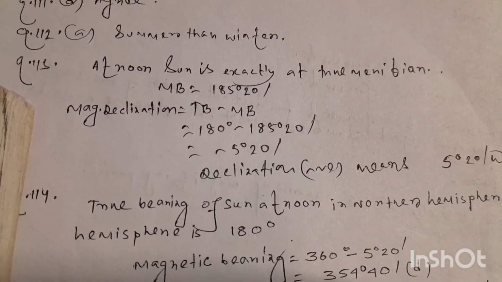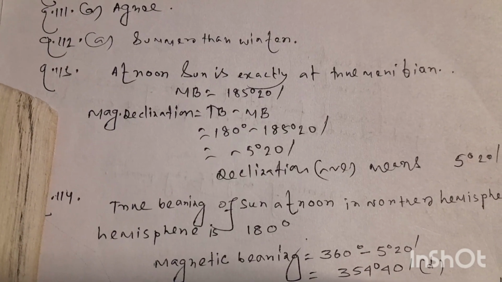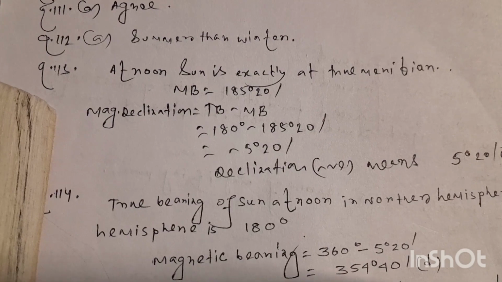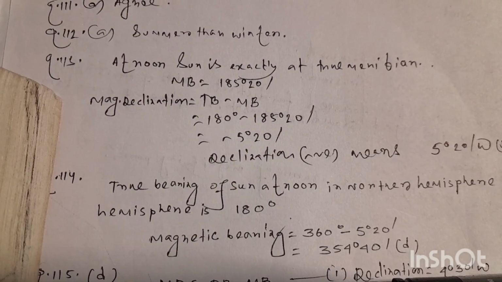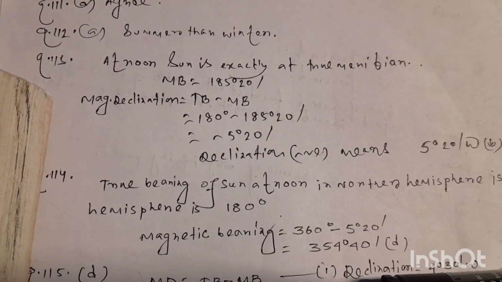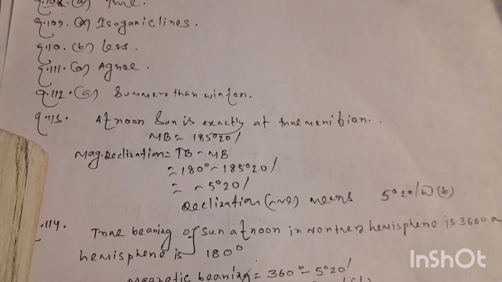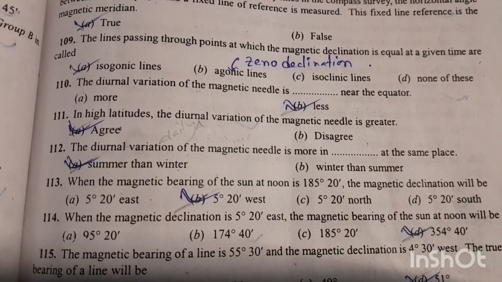So magnetic bearing equals 185 degree 20 seconds, and we know the formula: magnetic declination equals true bearing minus magnetic bearing. True bearing is 180 degree and magnetic bearing is 185 degree 20 seconds. So magnetic declination will be minus 5 degree 20 seconds, which is negative. It means 5 degree 20 second west is the declination. Option number B is the right answer for this question.